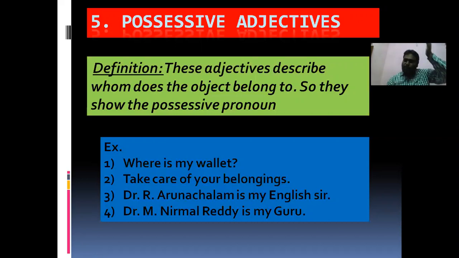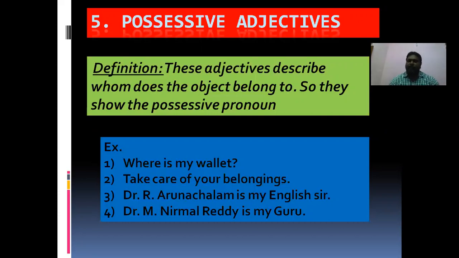We saw that there, remember once. What are the 4 types of pronouns? Subject pronouns, object pronouns, possessive and self pronouns. All the possessive pronouns are called possessive adjectives. So let us see the definition.